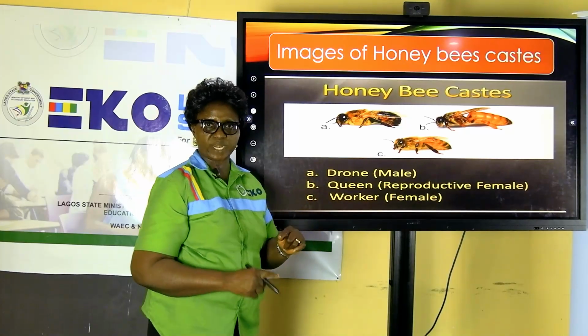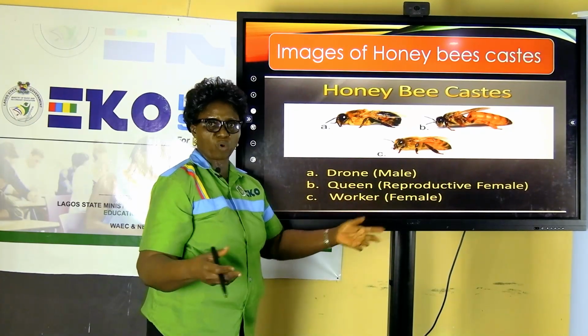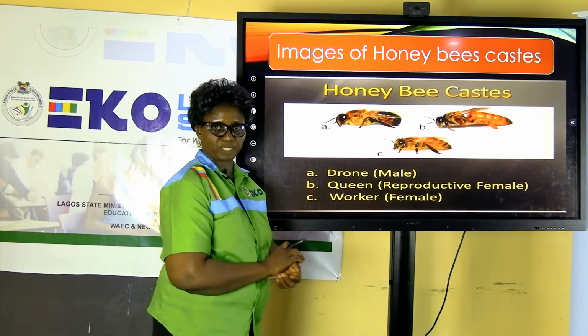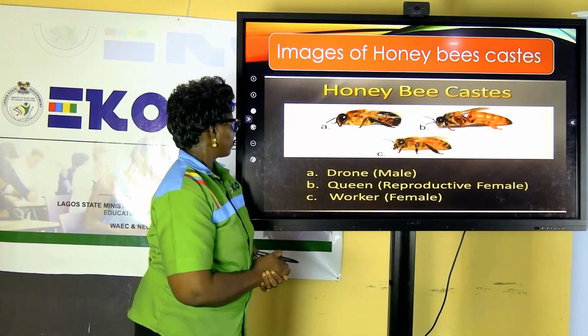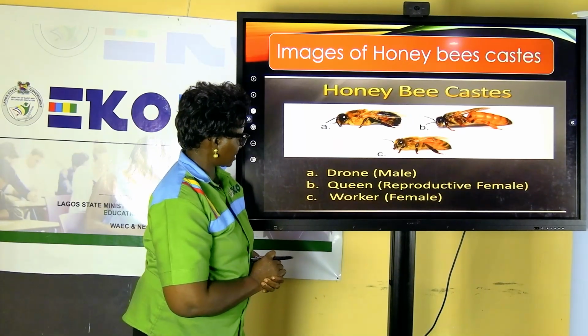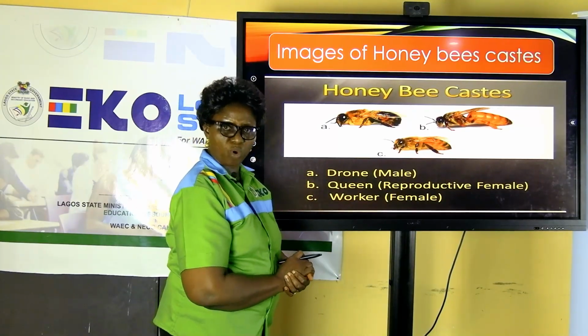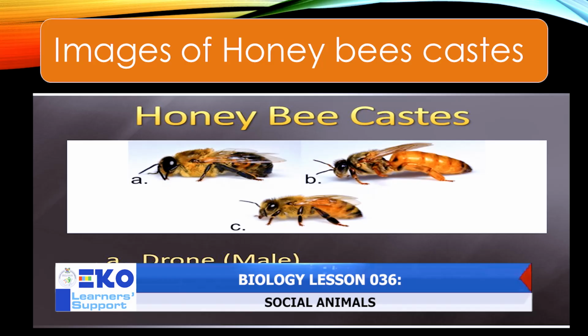The queen is the one that lays eggs and produces young ones. Then the bulk of the population is what we know as workers. Majorly, most of them are female. In these pictures, we have a representation of how a drone, a queen, and the workers look.